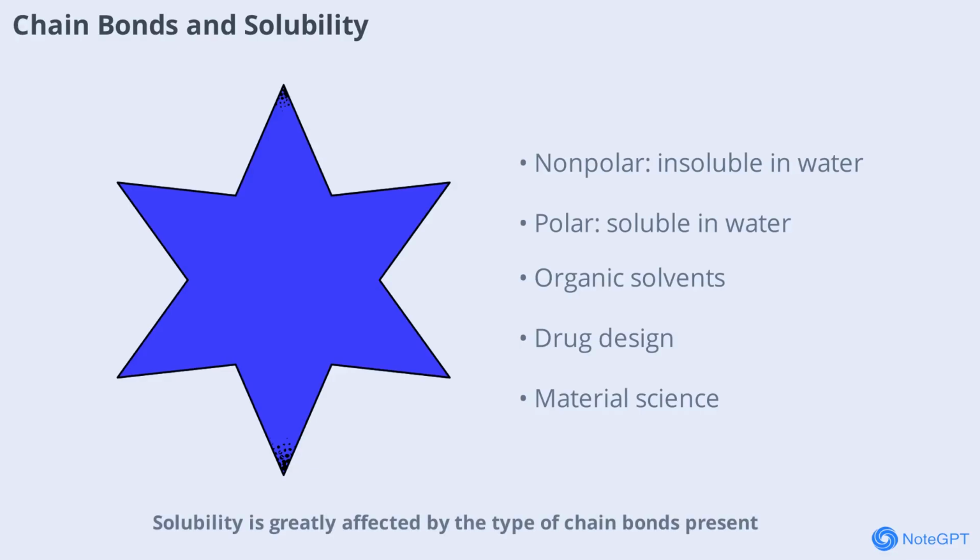Solubility is greatly affected by the type of chain bonds present. Molecules with long nonpolar chains tend to be insoluble in water but dissolve in organic solvents. Adding polar functional groups can increase solubility in water, which is important for drug design and material science.